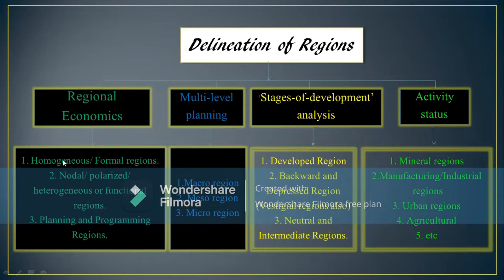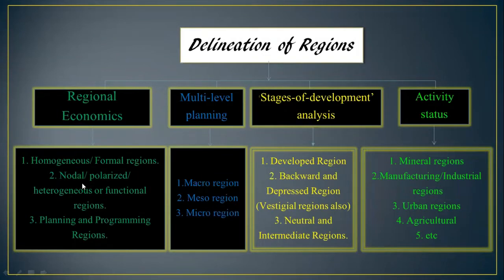According to regional economics, it can be further subdivided into homogeneous or formal regions. Then come the nodal regions, or the polarized regions, or the heterogeneous regions, or functional regions. Then come the planning and programming regions. Similarly, there are other classifications in multi-level planning, which you can go through on the slide, that is macro, meso, and micro, etc. We will be going through each of these in detail.